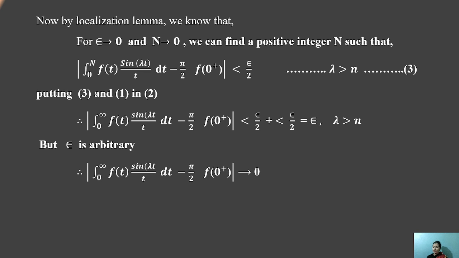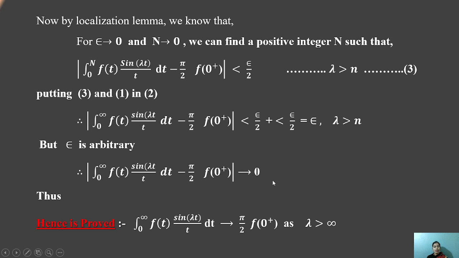You know that with all these theorems, lemmas and corollaries, epsilon is always arbitrary. Then the modulus of the integral from 0 to infinity of f of t sin lambda t upon t dt minus pi by 2 tends to 0. Hence the negative term on this side is transferred to the other side as a positive term, as lambda is greater than 0.